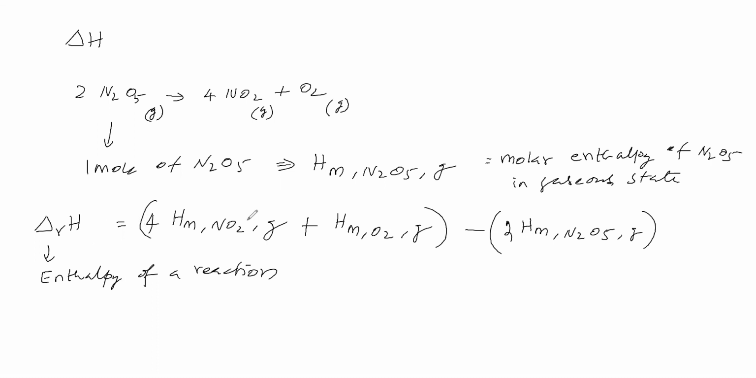Suppose we take one example, benzoic acid, C6H5COOH. It is undergoing combustion. Combustion means burning with oxygen. Carbon will take oxygen and give carbon dioxide. Hydrogen will take oxygen and give water. Now let us balance this equation.